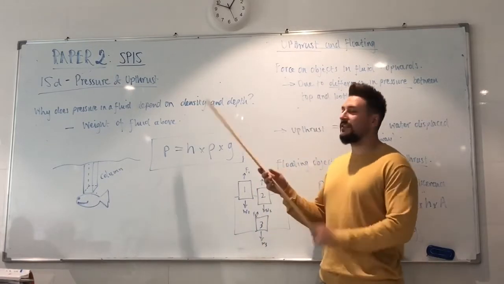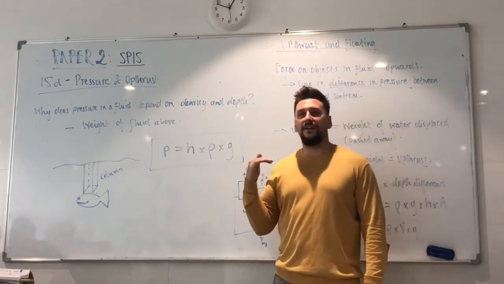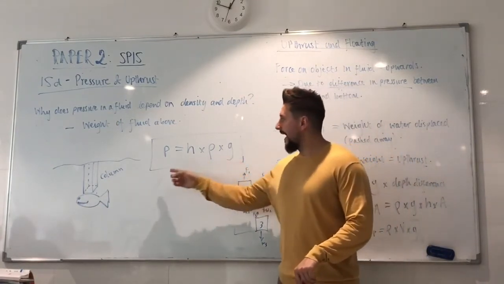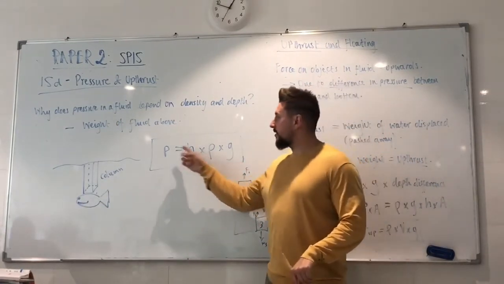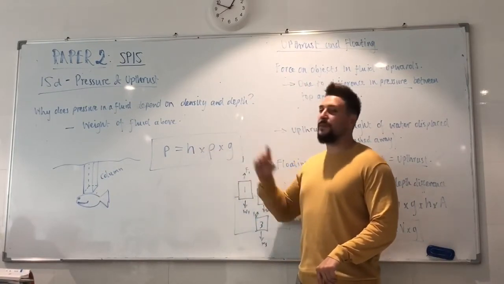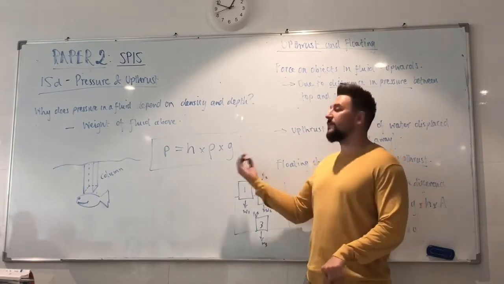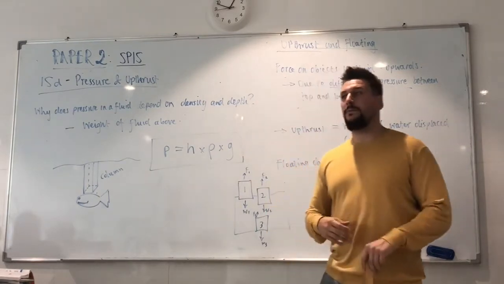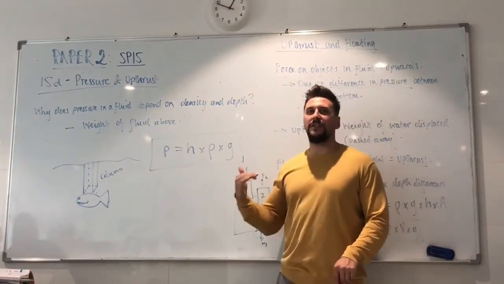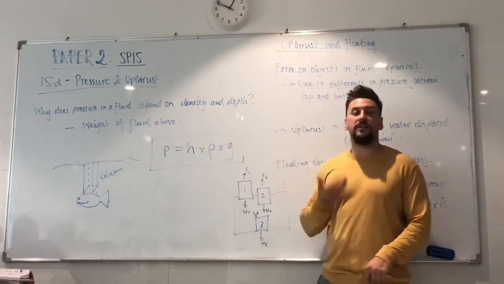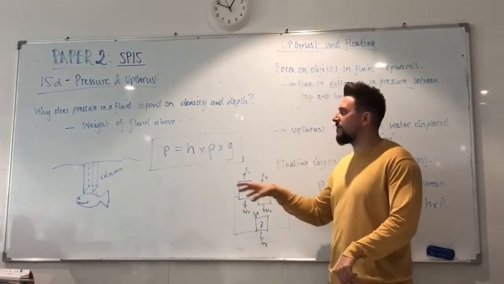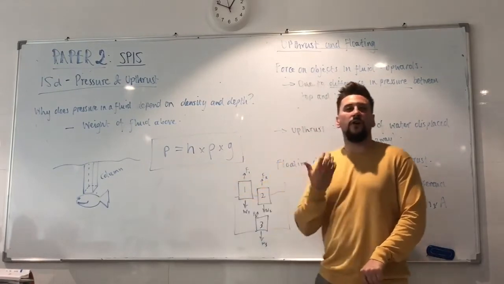Because again, the greater the density, the greater the weight, the force that you're going to experience above you. Alright? And also g. So pressure equals the height of the column of fluid, or the depth in the fluid, times by the density of the fluid, times by the gravitational field strength g. Because again, all of this is dependent on a weight pushing down, and the weight pushing down on you due to the fluid is obviously because of the gravity. Alright, so it would be different if you had a different gravitational field strength, but obviously most of these questions are going to be for on Earth.